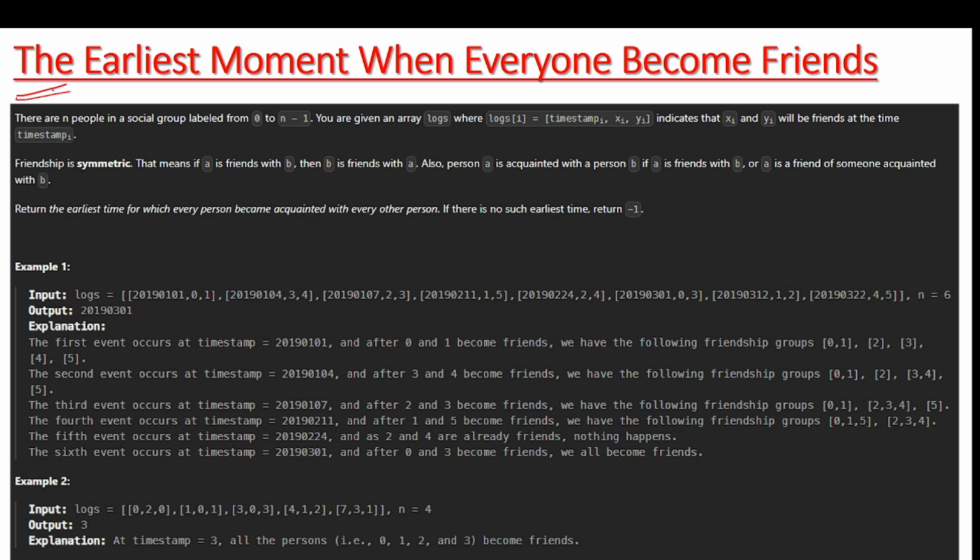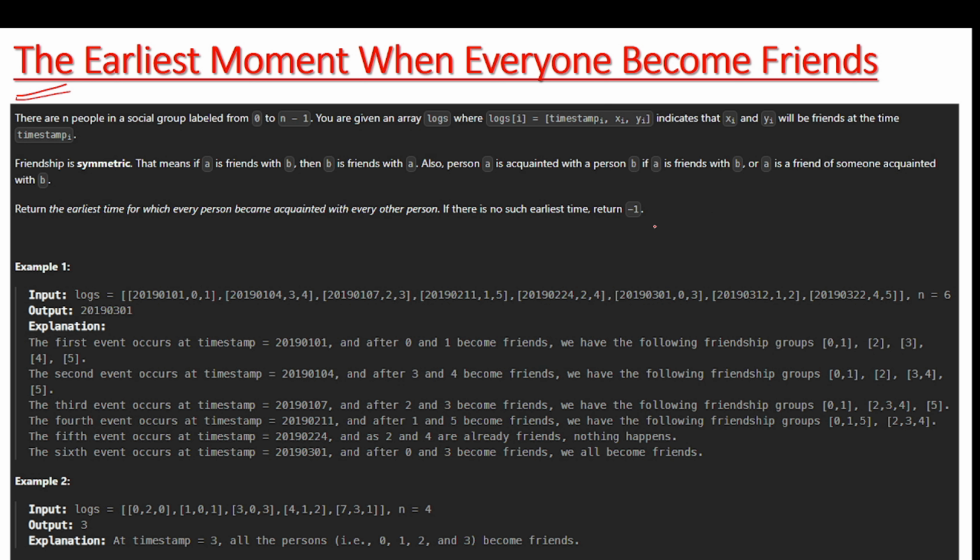Okay, so let's understand. The question is about the earliest moment when everyone became friends. There are n people in the social group labeled from 0 to n minus 1, and you are given logs[i], where the timestamp, xi and yi are given. It indicates that xi and yi will be friends at that timestamp. What does it mean? Let's suppose we have n people labeled from 0 to n minus 1, and n is equal to, let's suppose, 6.